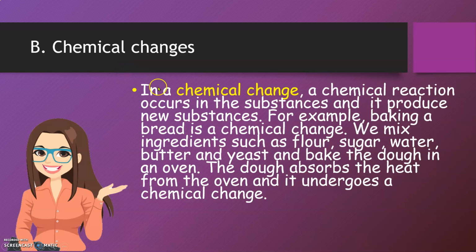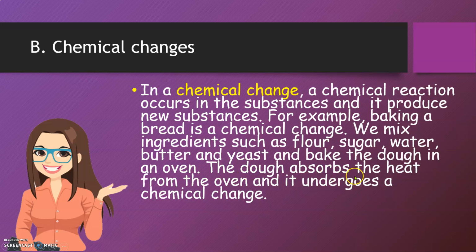Chemical changes. In a chemical change, a chemical reaction occurs in the substances and it produces new substances. For example, baking a bread is a chemical change. We mix ingredients such as flour, sugar, water, butter, and yeast, and bake the dough in an oven.